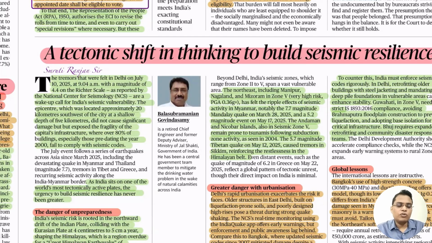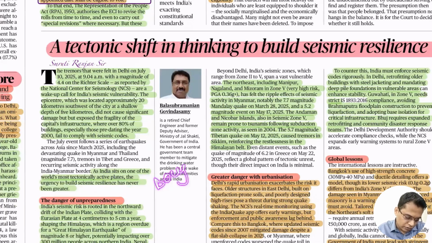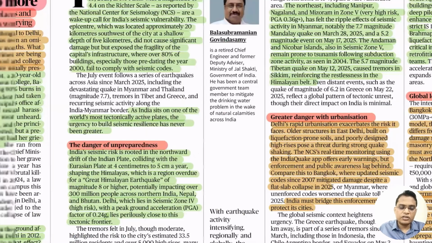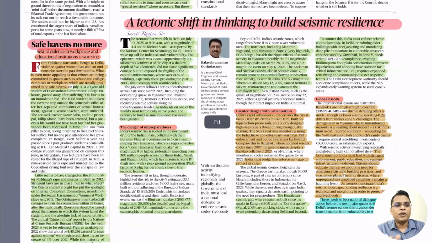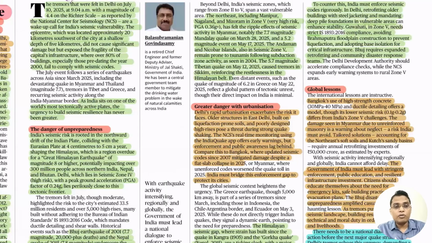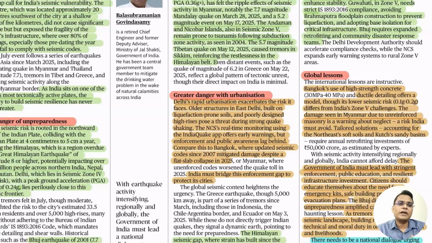We have seen the Bhuj, I think Gujarat earthquake, how devastating it was. We have seen the Nepal earthquake. In the Himalayan region, in the last 40 or 50 years, we haven't seen any severe earthquake. So we can expect a very severe earthquake in this region, which is going to be very devastating.